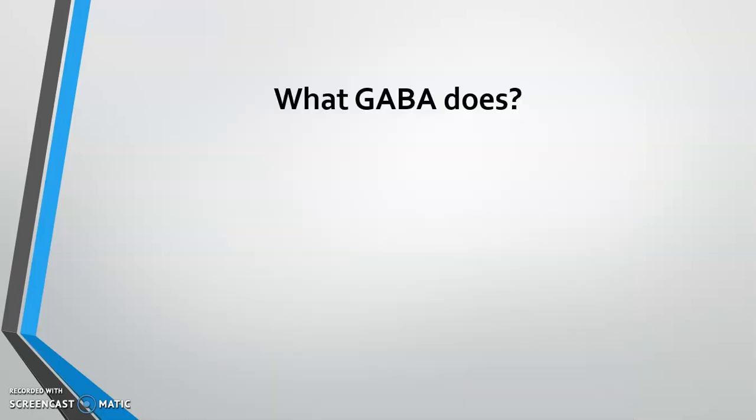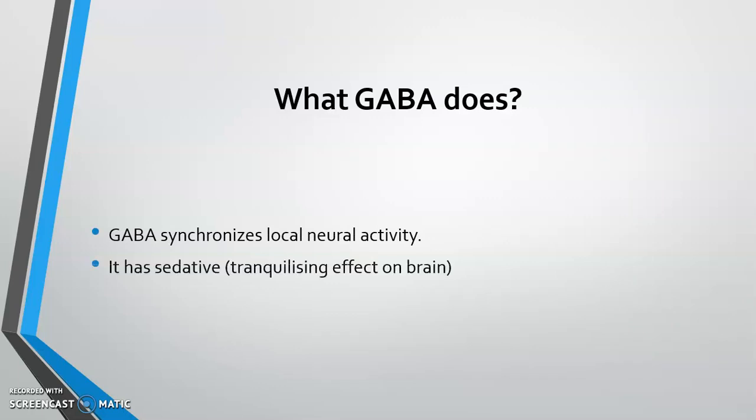So now what does GABA actually do? It synchronizes local neural activity. It has a sedative, or you can say tranquilizing, effect on the brain. And its dysfunction will lead to epilepsy, because its dysfunction will lead to desynchronization, which is the major reason for epilepsy.